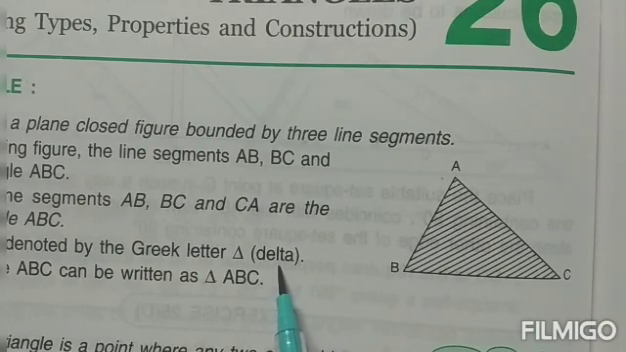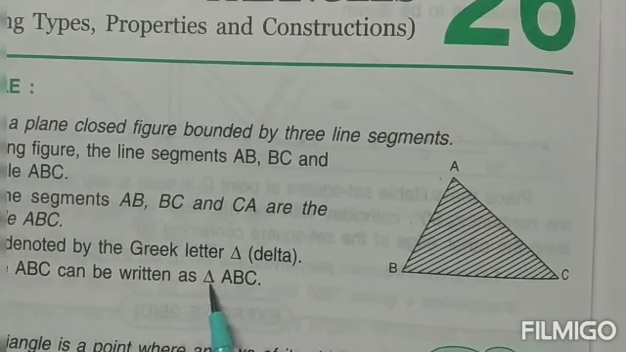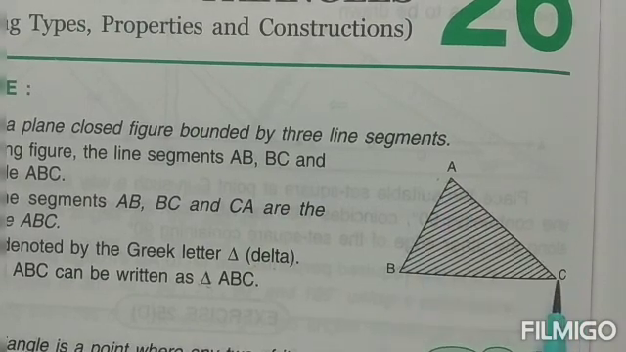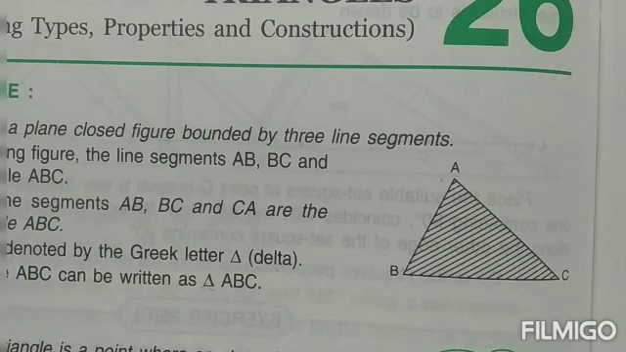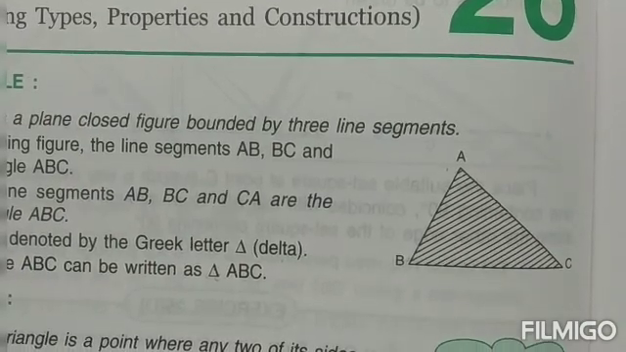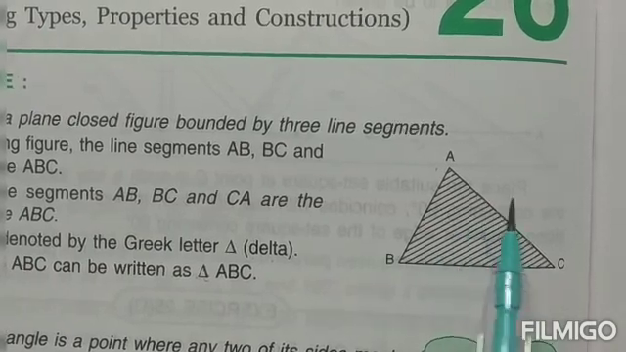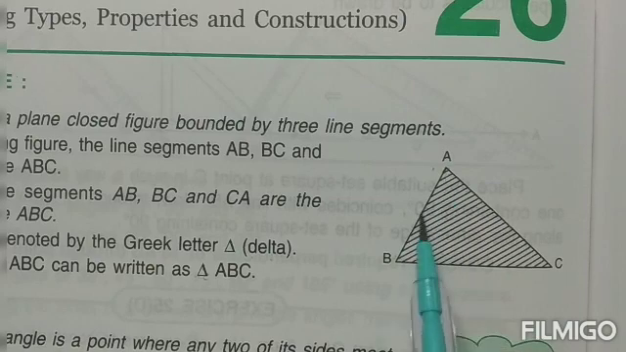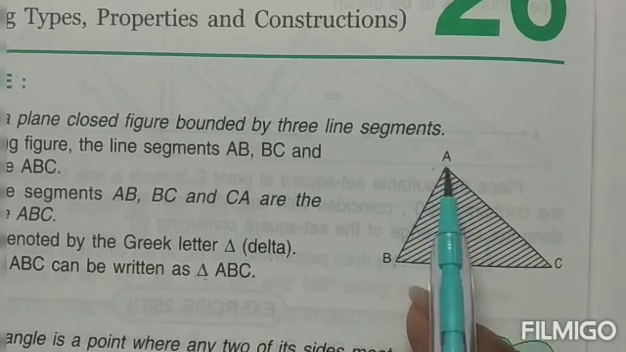Now whenever you name a triangle, children, we make this symbol and then we write the names of these three particular points. Now what are these three particular points known as, children? These three particular points are known as the vertex. A vertex is a point of a triangle where two line segments come and meet.